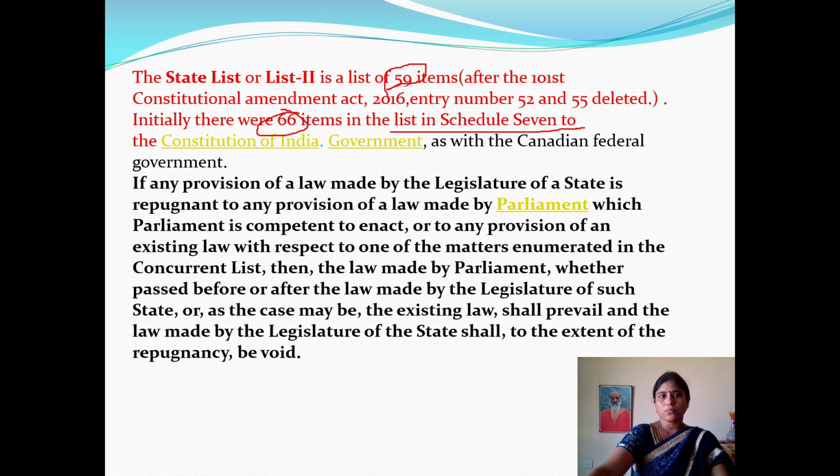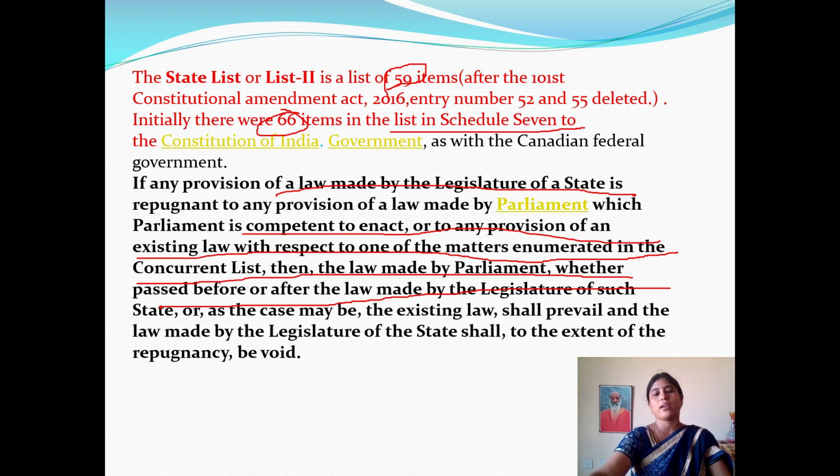Next, if any provision of a law made by the legislature of the state is repugnant to any provision of law made by Parliament, which Parliament is competent to enact, or to any provision of an existing law with respect to one of the matters enumerated in the concurrent list, then the law made by Parliament, whether passed before or after the law made by the legislature of such state, or as the case may be, the existing law shall prevail, and the law made by the legislature of the state shall, to the extent of the repugnancy, be void.